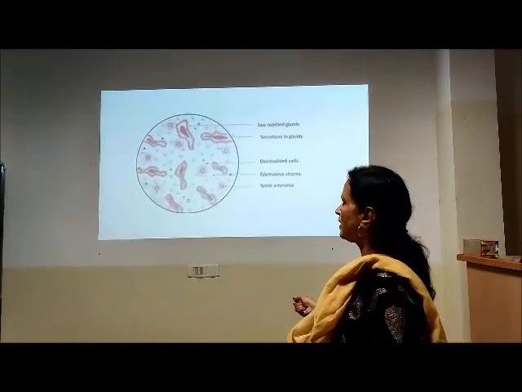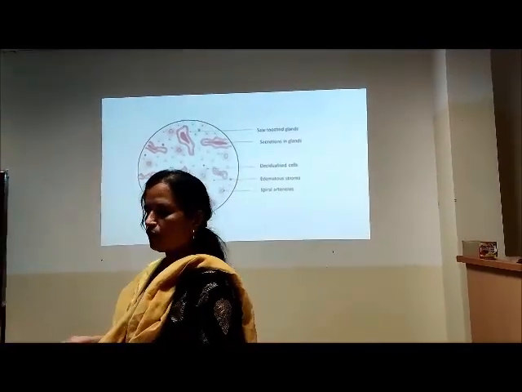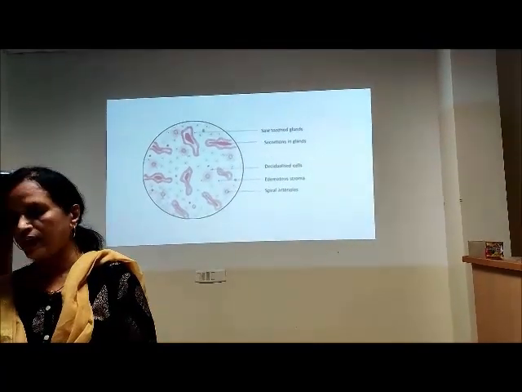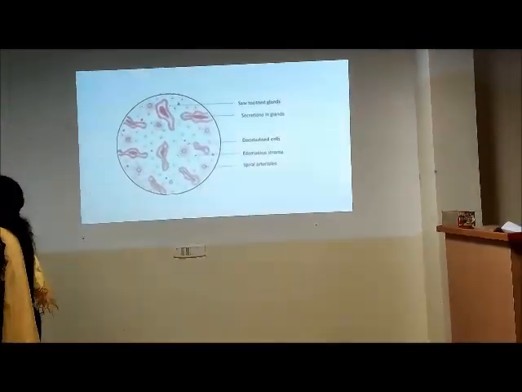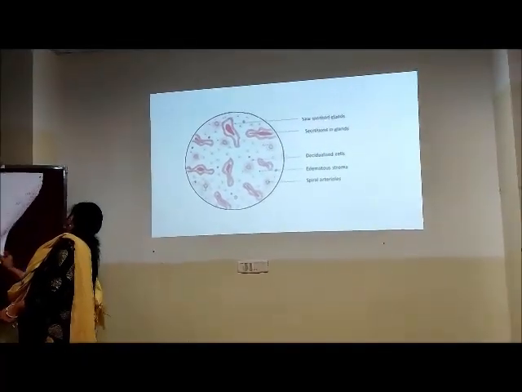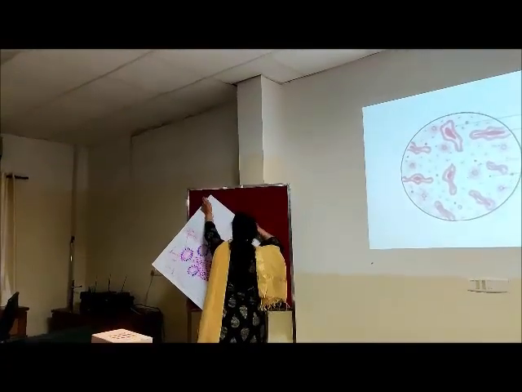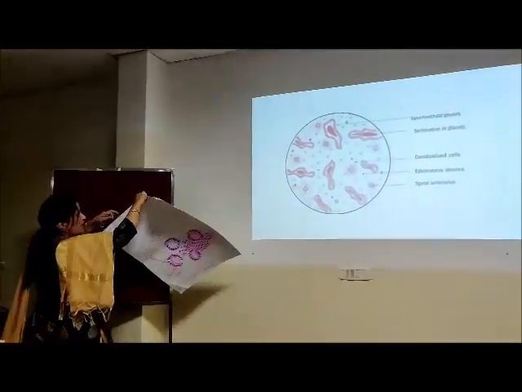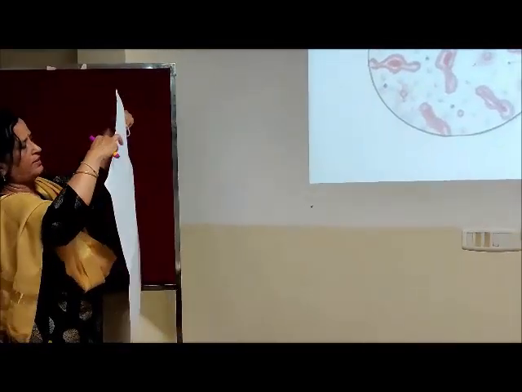And decidualized cells, pre-decidual we say, but that is seen only in the late secretory phase. So the diagram which we are going to write is only about the early secretory phase. So this diagram has to be completed, the entire thing needs to be written. I'll put a picture of that.